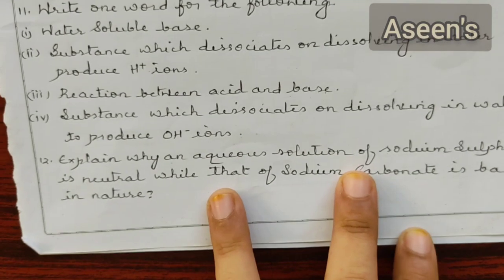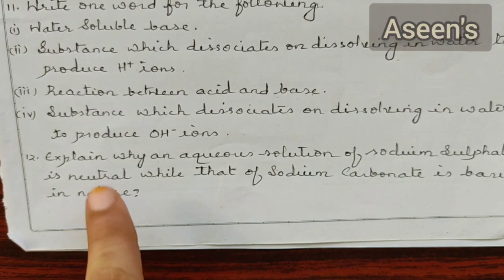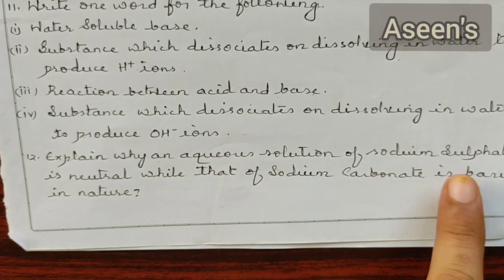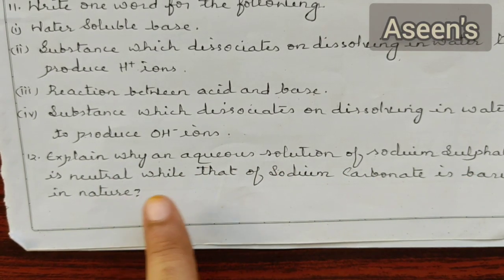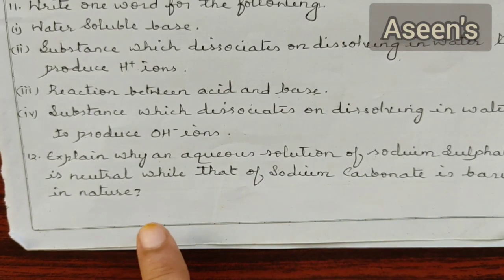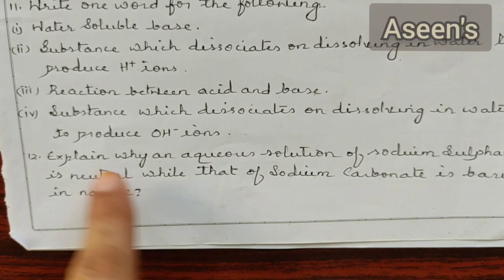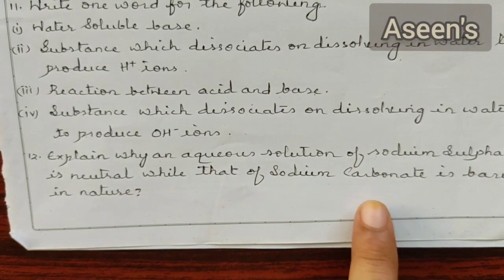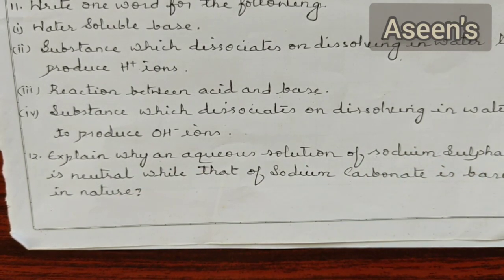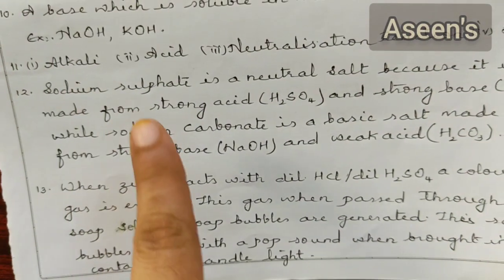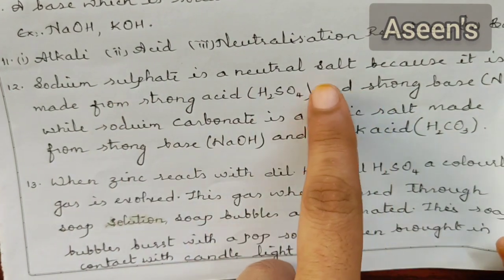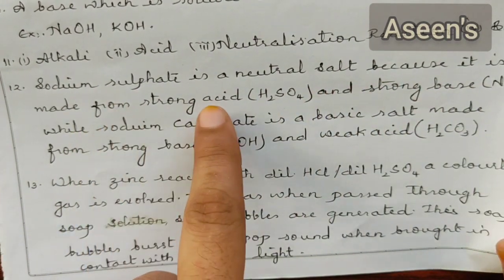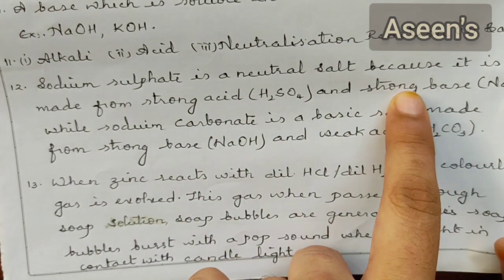Next. Completely different question now. 12th one. Explain why an aqueous solution of sodium sulfate is neutral while that of sodium carbonate is basic in nature. So we have to tell why sodium sulfate is a neutral salt whereas sodium carbonate is a basic salt. So the answer goes something like this. Sodium sulfate is a neutral salt because it is made from strong acid and a strong base.